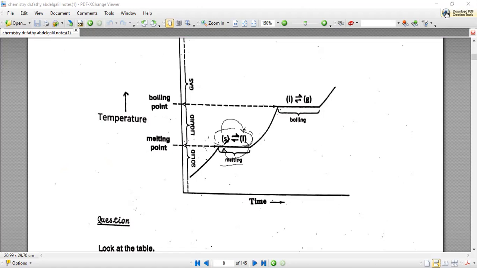What does that mean? That the rate at which solid is changing to liquid is equal to the rate at which liquid is changing into solid. You will find that there is no change. If you keep the temperature at exactly the melting point, you will find that the amount of solid and the amount of liquid are almost the same. Why? Because solid is changed into liquid and liquid is changed into solid again with the same speed.